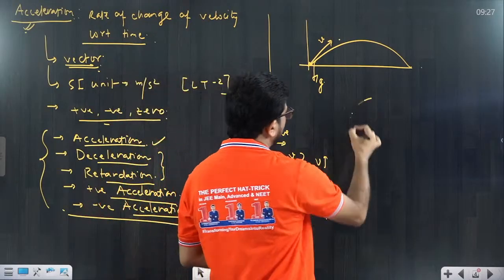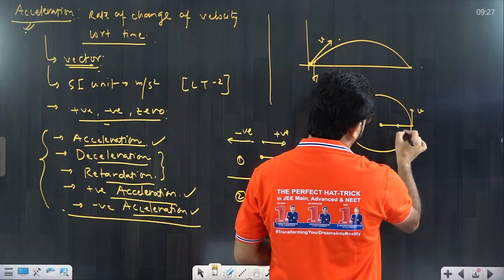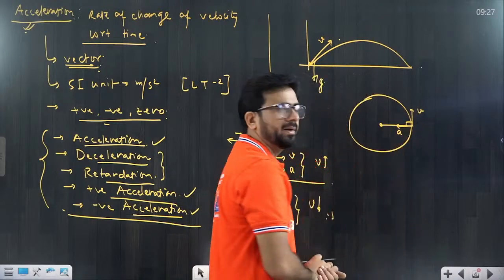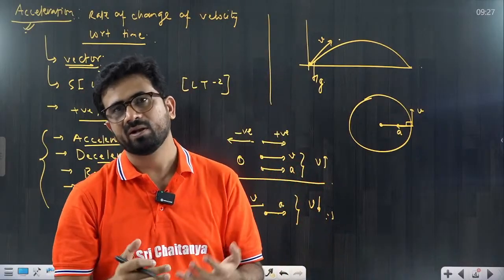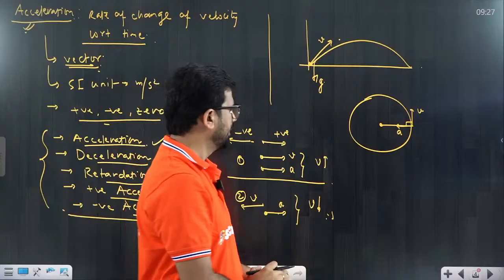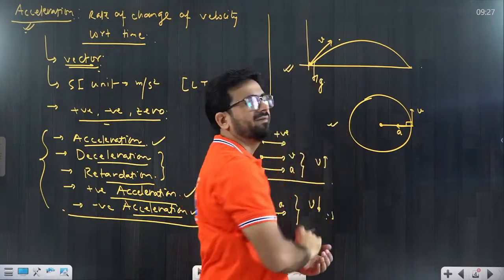Or some particle is moving in a circle. You can see the velocity is here, and the acceleration is in this direction. You can see they are perpendicular, so that is not actually the same direction. They can be in different directions. It is also possible, not necessary that they are in the same direction. So acceleration and velocity can be in different directions.